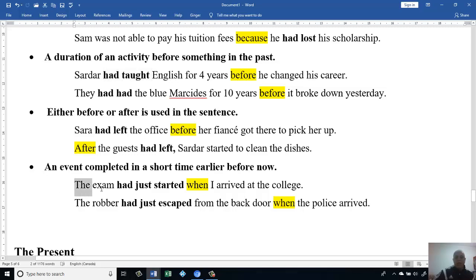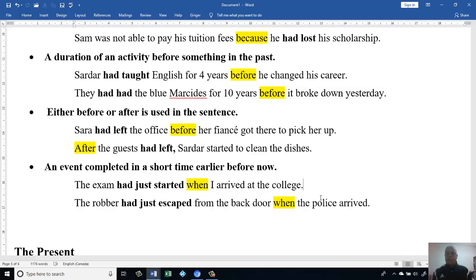The exam had just started when I arrived at the college. Let's say you had an exam at 8 o'clock in the morning.